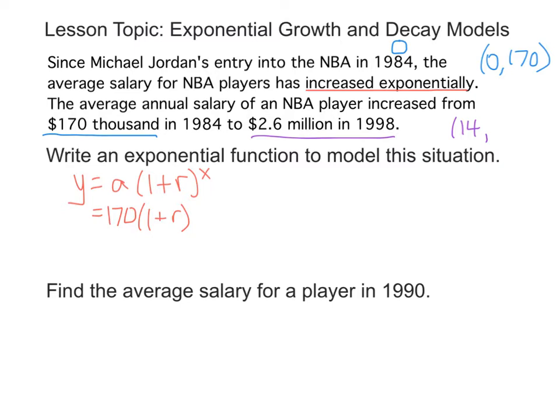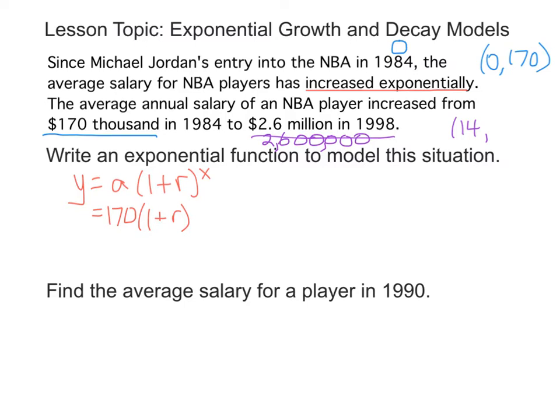Now, since we said we're writing this in thousands, we need to write this in thousands. So $2.6 million looks like this. All right, 2,600,000.